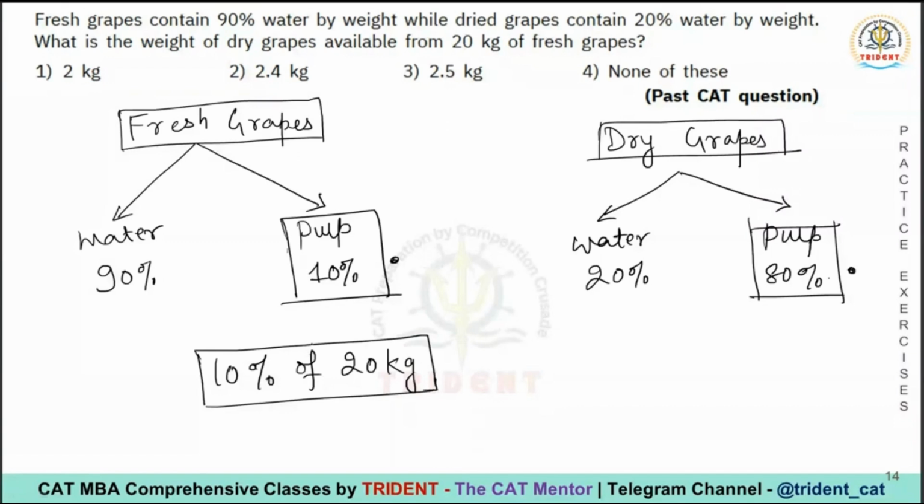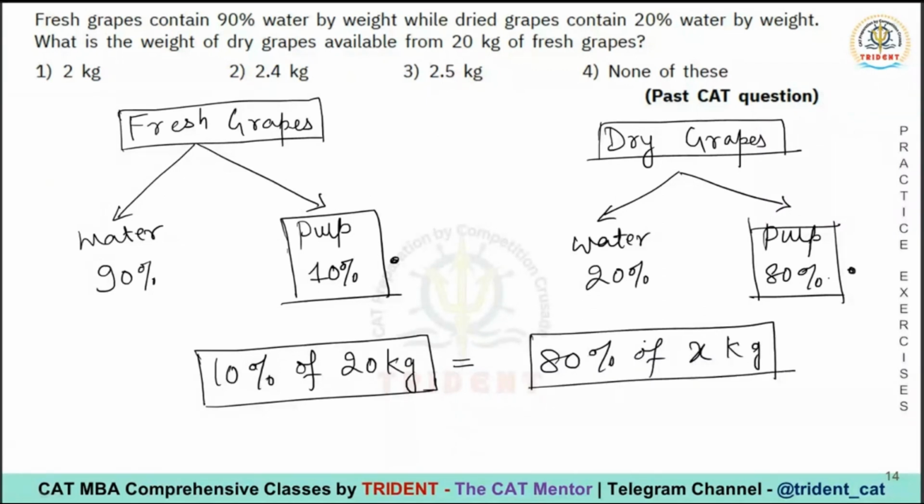The total content of pulp will be equal to 80% of x kg, let's say, because the pulp will remain constant whether it's dry or fresh. So pulp on one side will be equal to pulp on the other side. It is always a good idea to work with the pulp because that is what is retained. Now it's a simple equation in one variable. Percentages go away. So this is how much? 20 upon 8.